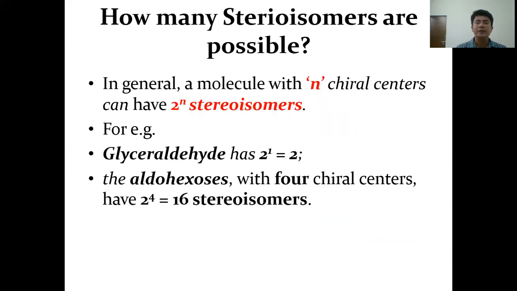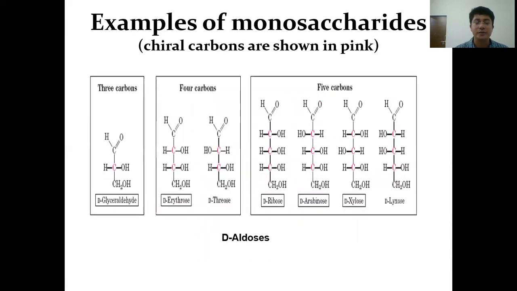Now, in a given sugar, how many stereoisomers are possible? For that, there is a formula, 2 raised to n, where n is the number of chiral centers or chiral carbons present in the structure. For example, in the case of glyceraldehyde, there is only one chiral center, and so the number of stereoisomers possible is 2. Aldohexoses, on the other hand, have 4 chiral centers, and so 16 stereoisomers are possible in the case of aldohexoses.